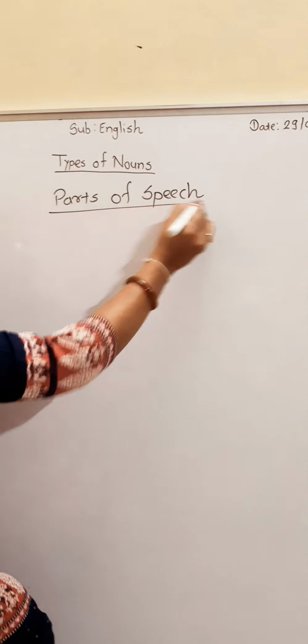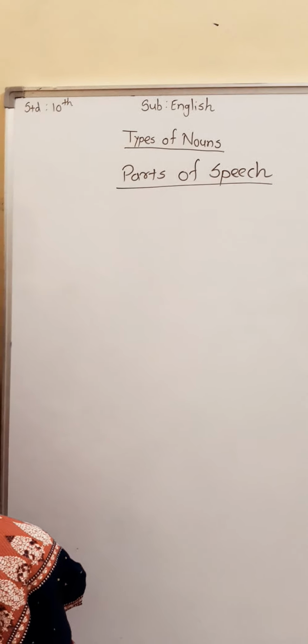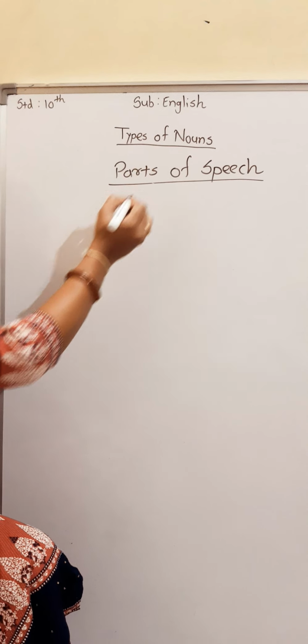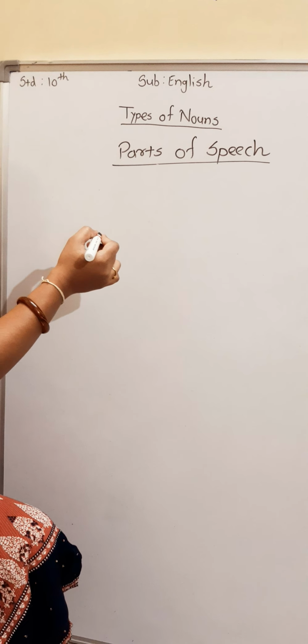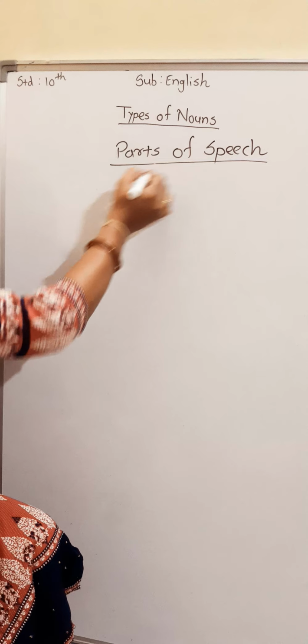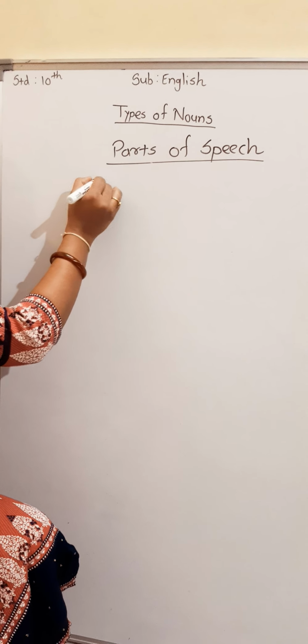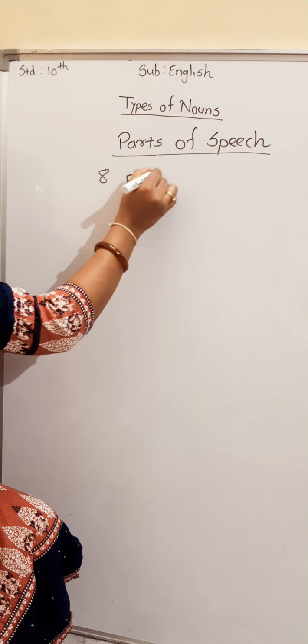See, what is parts of speech? Parts of speech means these are the different types of words in grammar. Actually, these parts of speech are categorized into 8 parts.